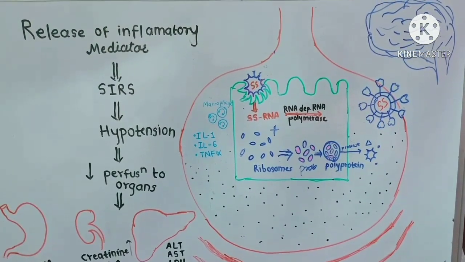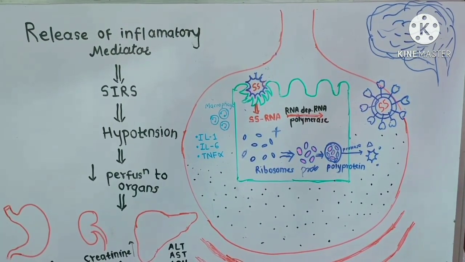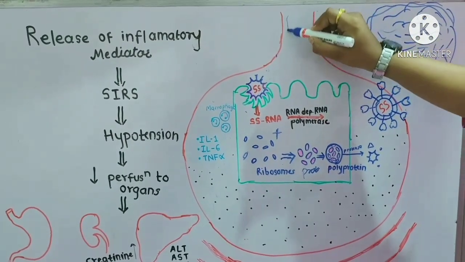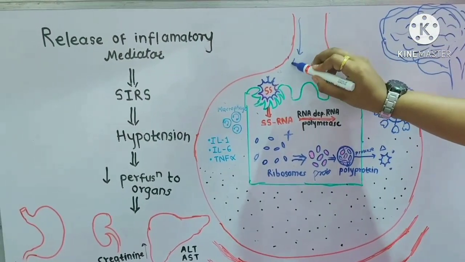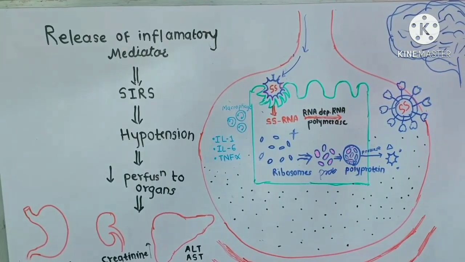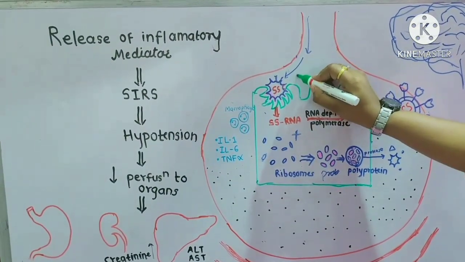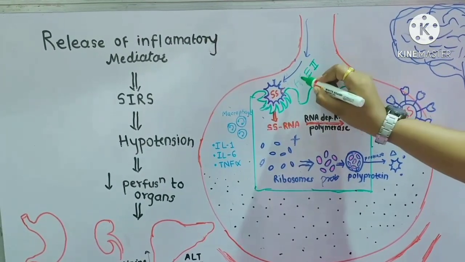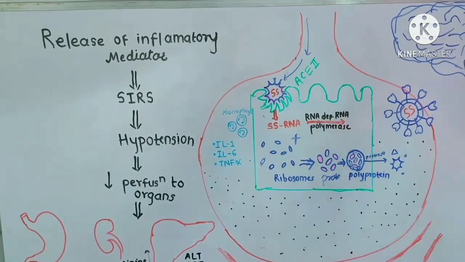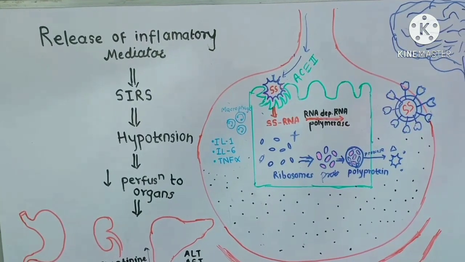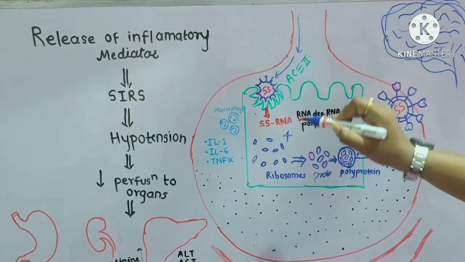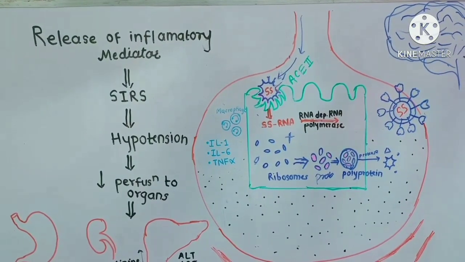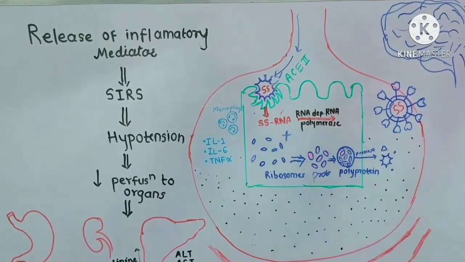So until now we have seen the physiology. Now we'll move on towards the pathology. The virus has now entered the alveolus and particularly the type 2 pneumocytes, and this type 2 pneumocyte has ACE2 receptor. These are nothing but angiotensin converting enzyme receptors, and this virus binds with this receptor, and upon binding it will leave the nucleocapsid protein outside only, and the only thing that enters is single stranded RNA.